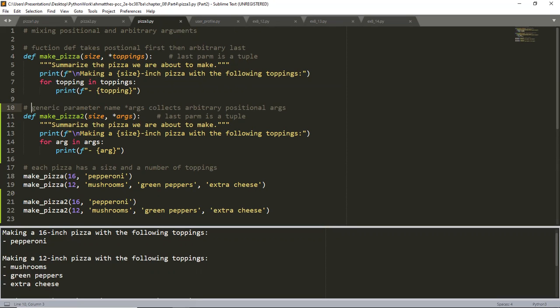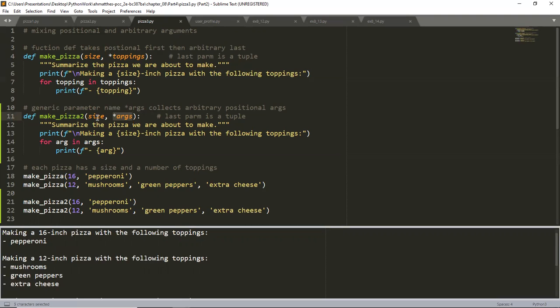So in this situation, we'll also talk about *args, and you'll often see a generic parameter called *args, which collects arbitrary positional arguments like this. So what I did was I copied the function and just called it pizza2 so that we could see how in the first one I used *toppings, and in the second one I did *args. This is what's referred to as a generic parameter.